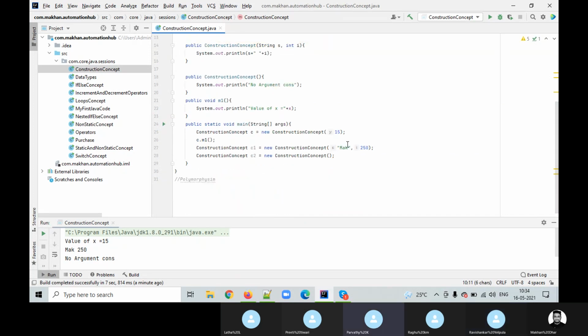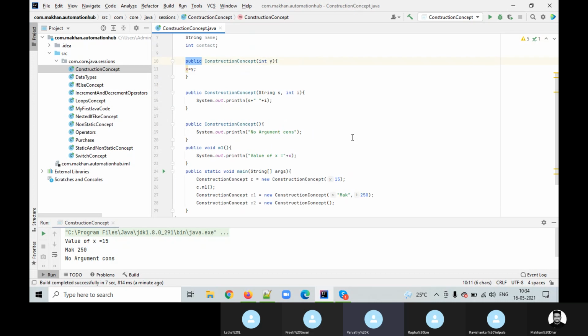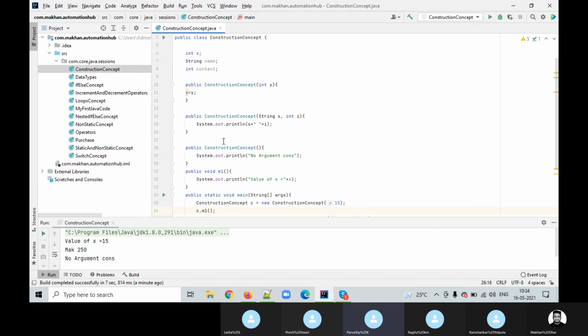Yeah, so if we remove that public void thing and put System.out for the first one, we'll still get the same output, right? We don't need that c.m1 which we have written in main. c.m1 is where we call a method, Parvati, not a constructor. If we don't want that, we can still go ahead and assign x equal to y and do the System.out there. Yeah, that's true. That's true that we can do.